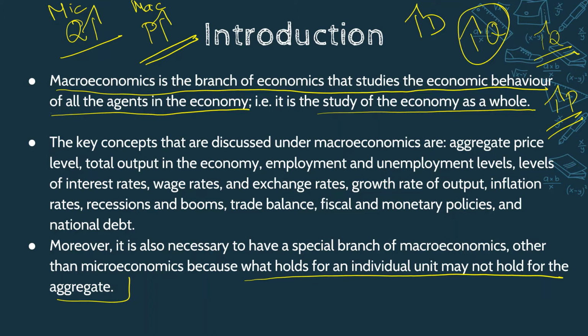So let's see what key concepts come under macroeconomics, like aggregate price, total output, and the determination of aggregate price and output, because in microeconomics we see the determination of price and output of an individual firm. In macroeconomics we will see it in an aggregate sense for a whole economy. Then employment rates in the economy, exchange rates, and growth rate of output, especially inflation, and the recession and boom periods of an economy, economic slowdowns, etc.